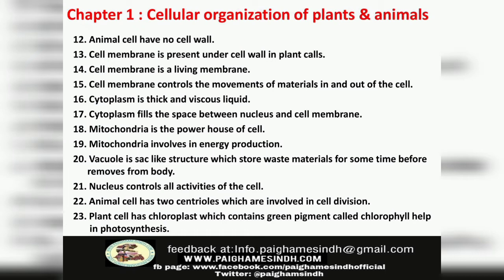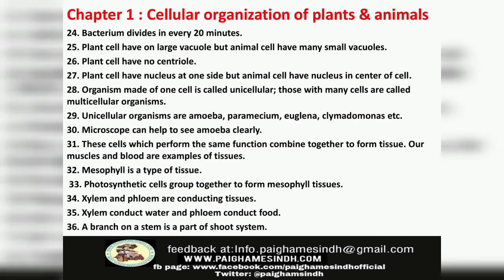Number 22: Animal cell has two centrioles which are involved in cell division. Number 23: Plant cell has chloroplast which contains green pigment called chlorophyll, which helps in photosynthesis. Number 24: Bacterium divides every 20 minutes. Number 25: Plant cell has one large vacuole but animal cell has many small vacuoles. Number 26: Plant cell has no centrioles. Number 27: Plant cell has nucleus at one side but animal cell has nucleus in the center of cell.